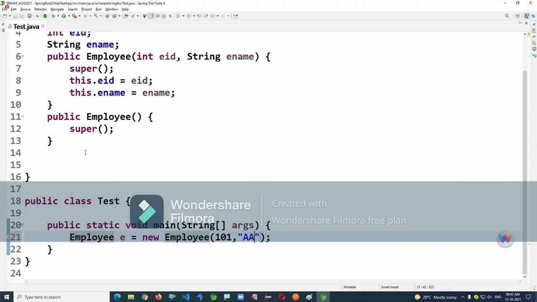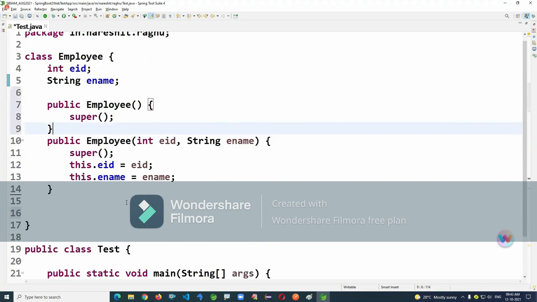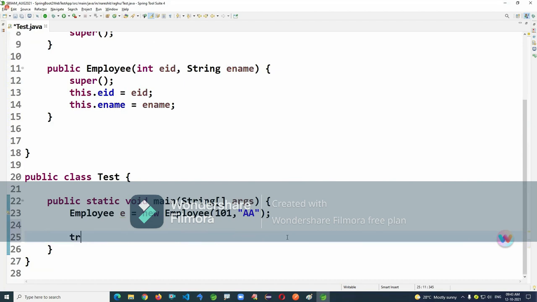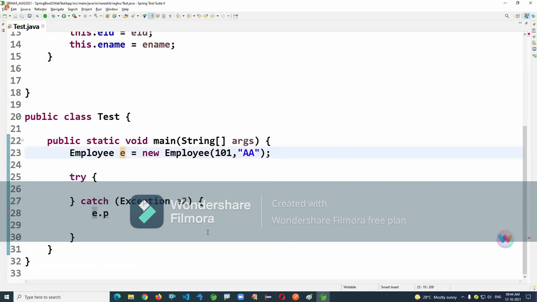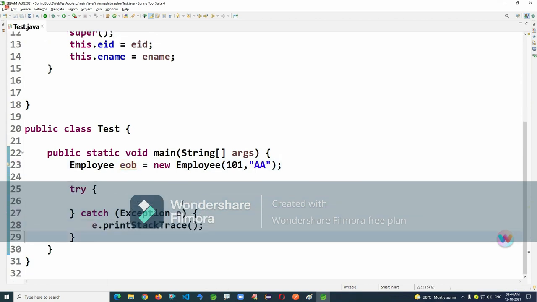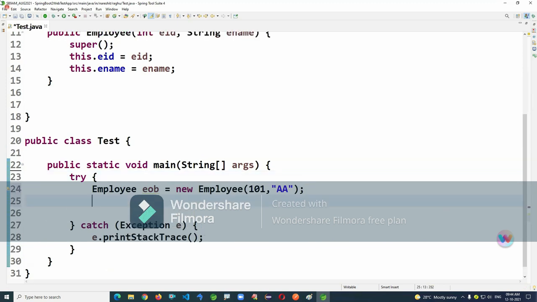Like this, one object is created. Now look, I'm going to use the Jackson mapper. I'm converting this Java object to JSON format. Look at the coding points here. Now this employee object, I'm trying to convert into JSON format.